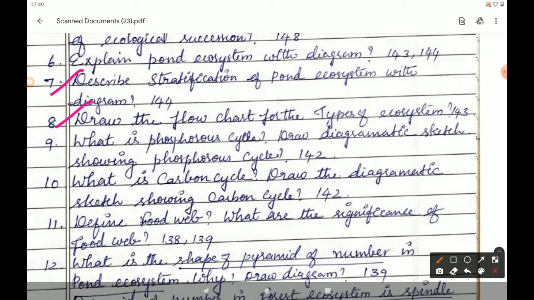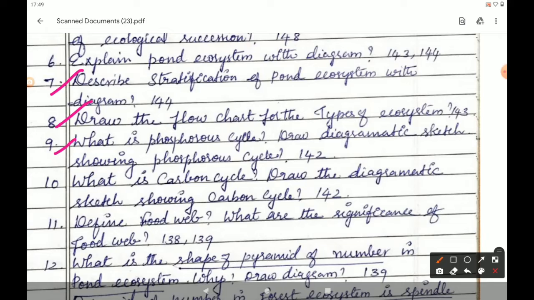For all the ecosystems, you should write the example. That is, for natural ecosystem, forest ecosystem is an example. Artificial ecosystem, rice field, maize field, like that you should write the examples.